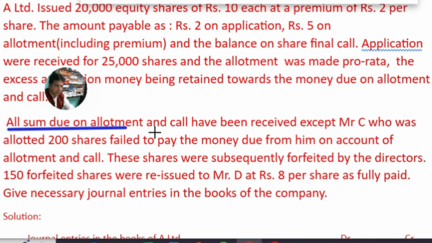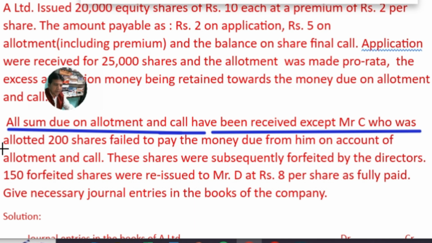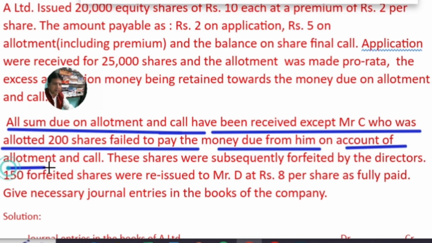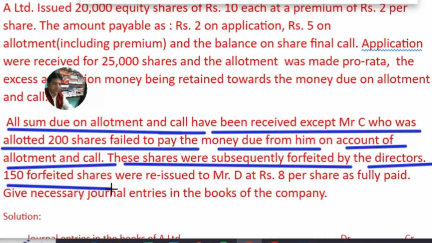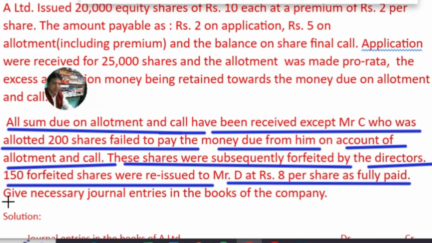All sums due on allotment and call have been received except from Mr. C, who was allotted 200 shares and failed to pay the money due from him on account of allotment and call. These shares were subsequently forfeited by the directors. 150 forfeited shares were reissued to Mr. D at rupees 8 per share as fully paid. Keep necessary journal entries in the books of the company.